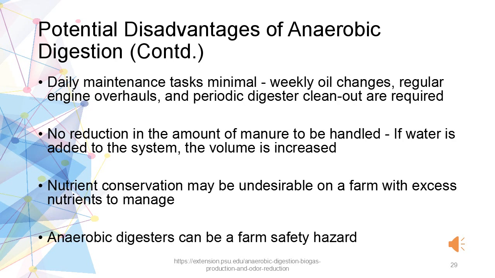Potential disadvantages of anaerobic digestion continued. The daily maintenance tasks of an anaerobic digestion system are minimal. However, it requires weekly oil changes, regular engine overhauls, and periodic digester cleanouts. There is no reduction in the amount of manure to be handled. If water is added to the system, the volume is increased. However, the amount of manure remains the same. Nutrient conservation may be undesirable on a farm with excess nutrients to manage. Anaerobic digesters can be a farm safety hazard.